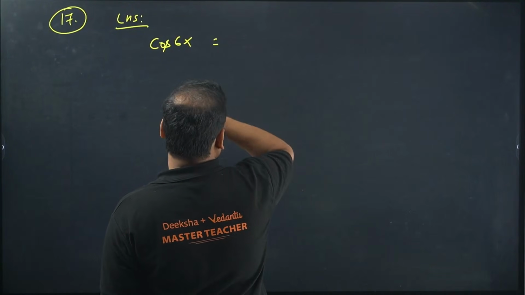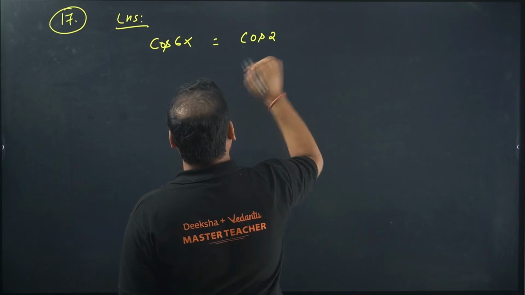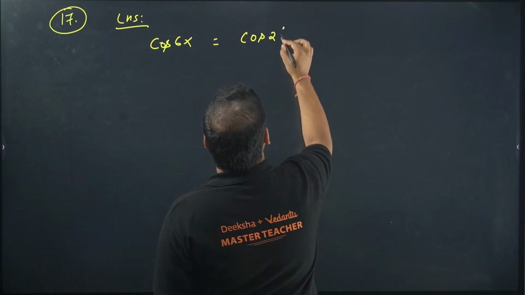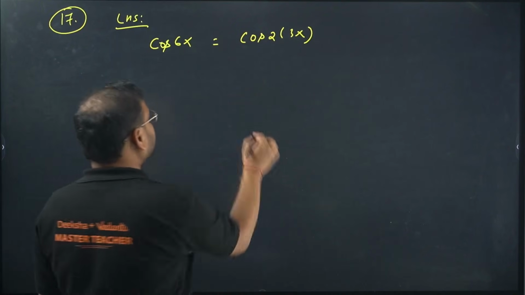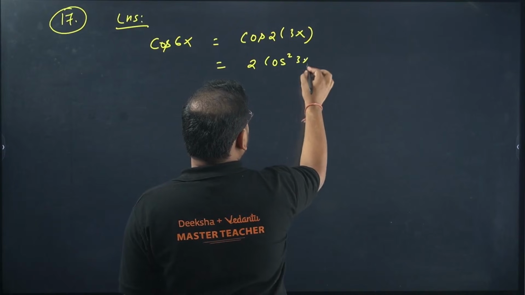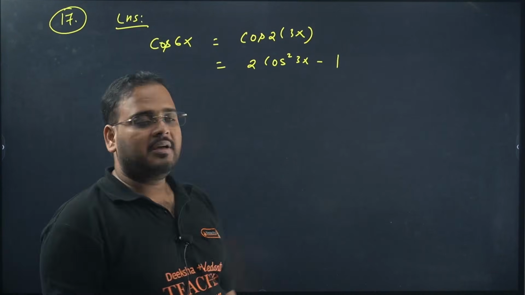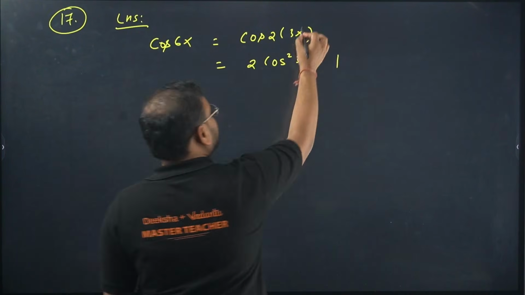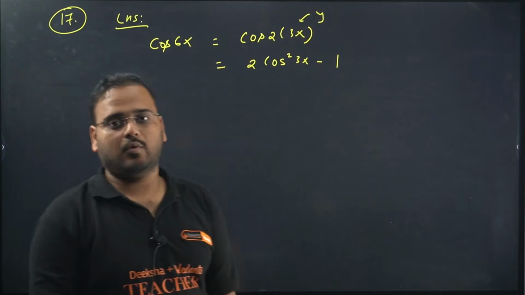Cos 2 times of 3x, right? The formula is there: 2 cos square 3x minus 1. If you have 3x as an angle y, cos 2y is what? 2 cos square y minus 1.